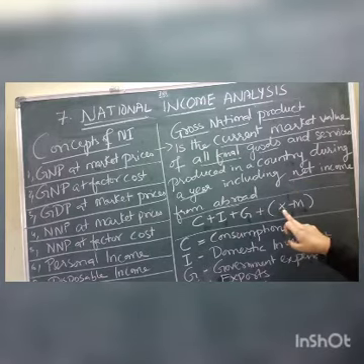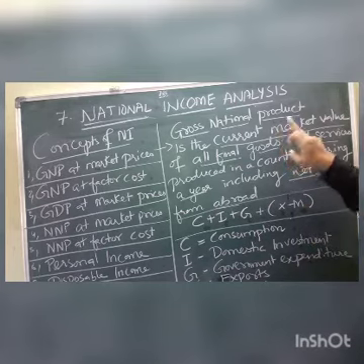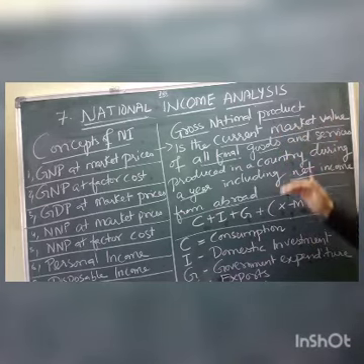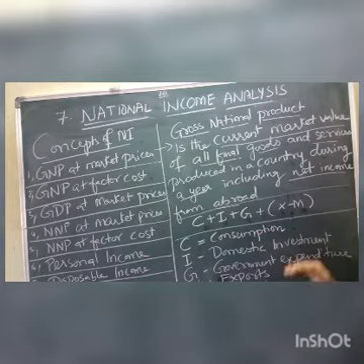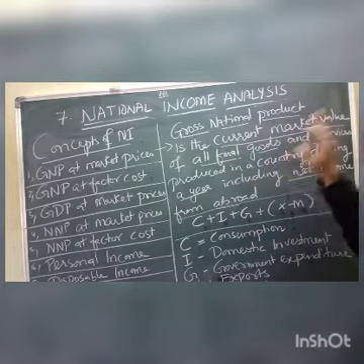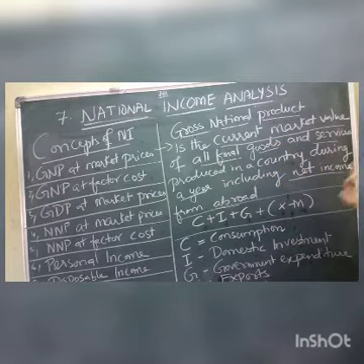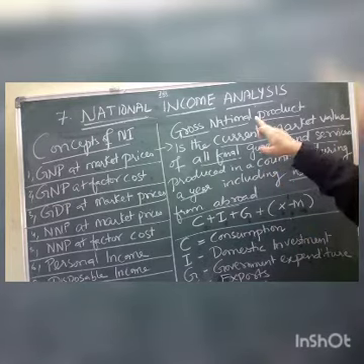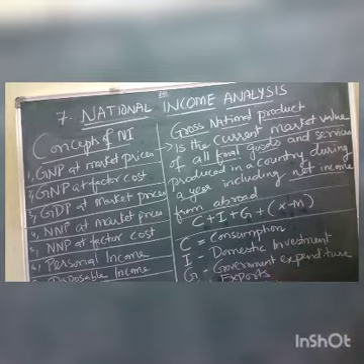That is why it is written X minus M. So this is called gross national product at market prices. The product at market price of all the final goods and services plus net income from abroad is called GNP. I hope it is clear.